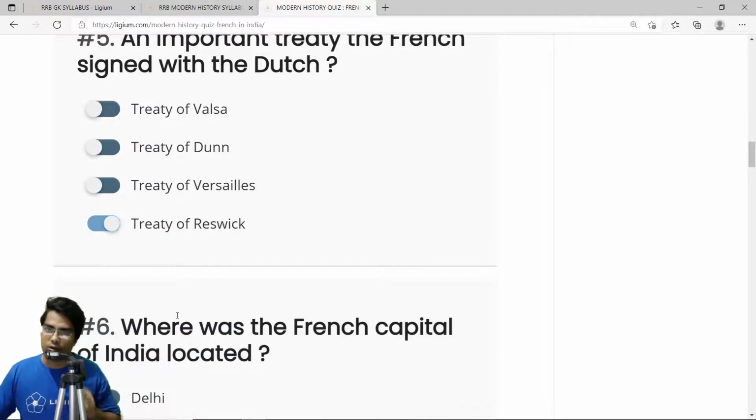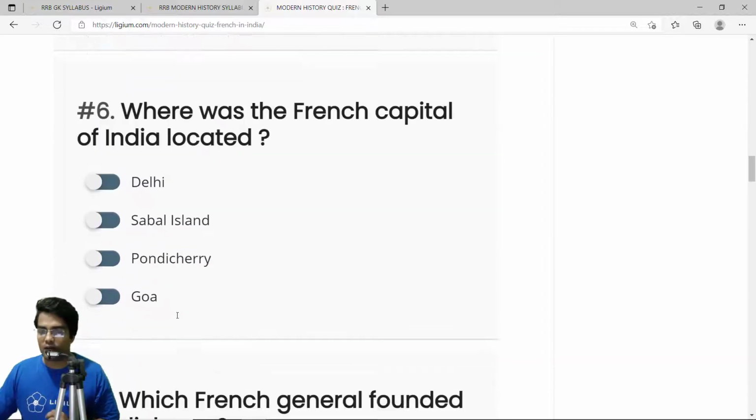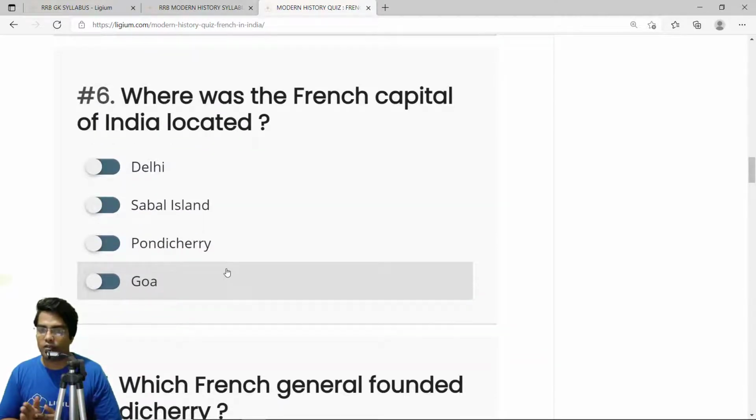Remember, this is a very important question. Treaty of Ryswick. Where was the French capital of India located?